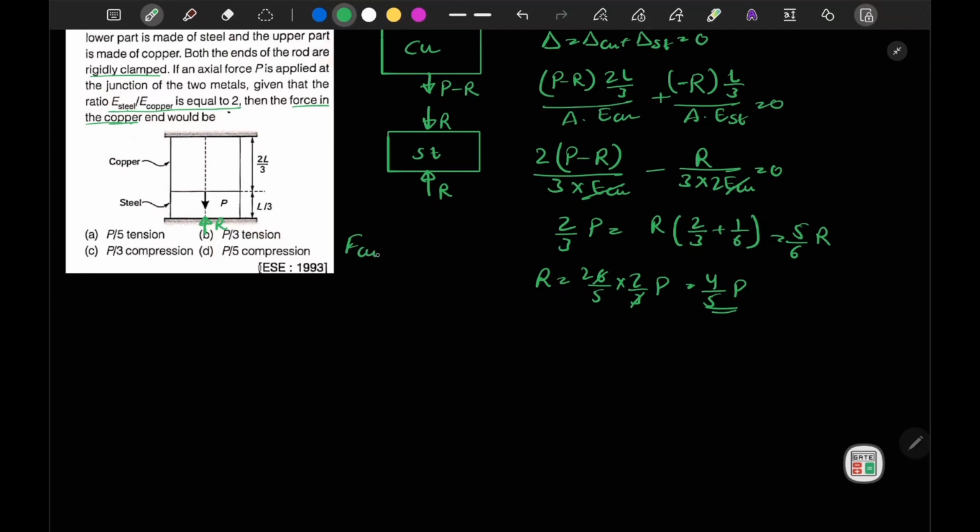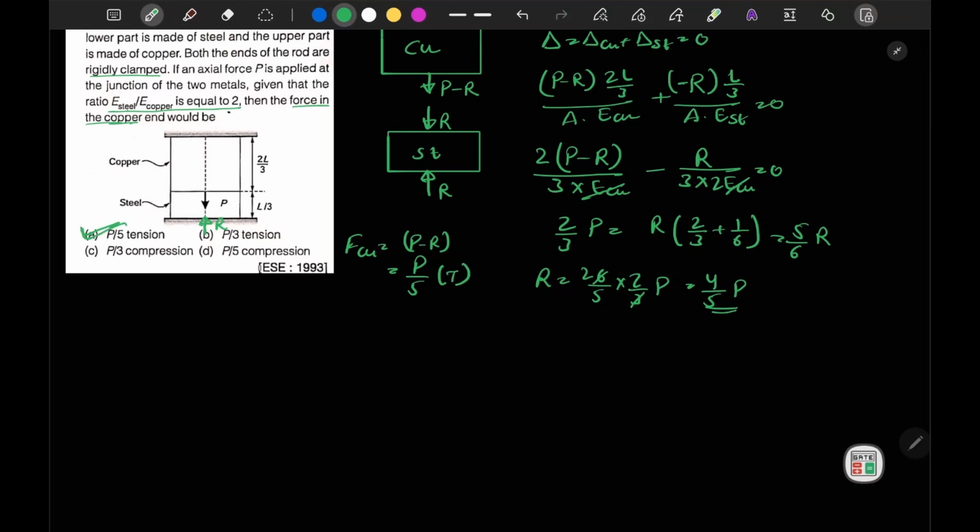So force in copper will be P minus R. We know P minus R is 4 by 5 P, so we get P by 5, and this is in tension. So option A is correct.